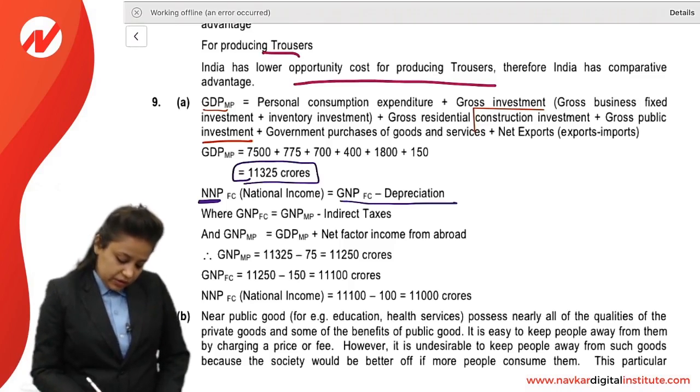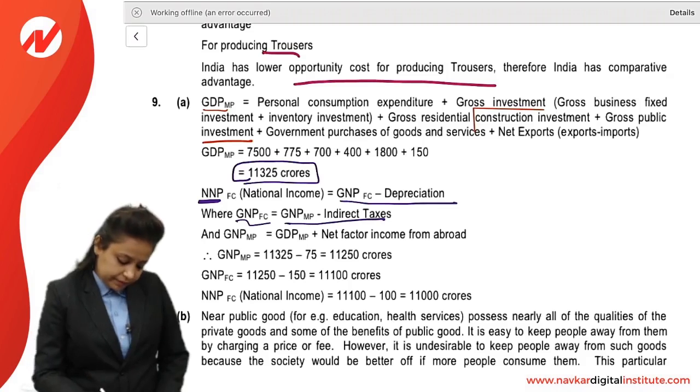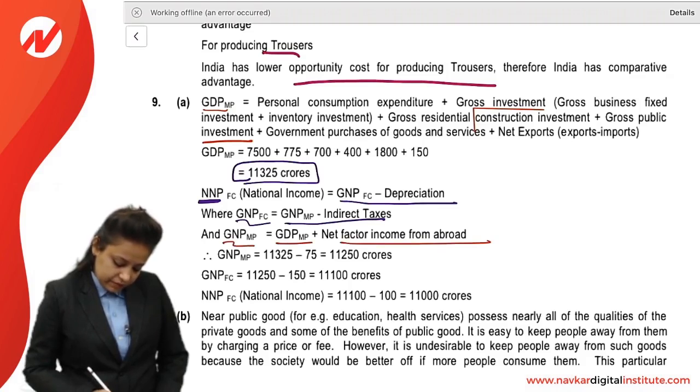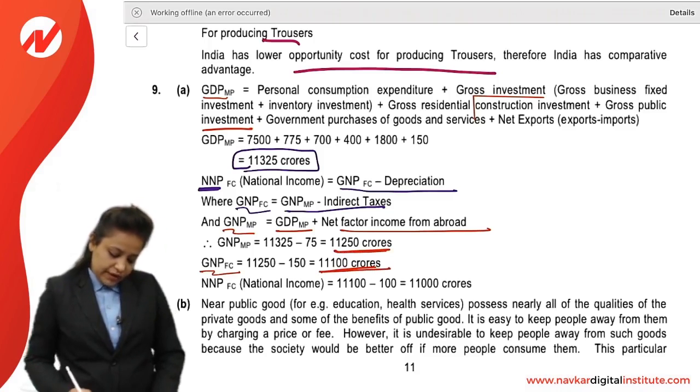GNP at factor cost is equal to GNP at market price minus indirect taxes, right? And GNP at market price is GDP plus NFIA, right? So we will calculate GNP at market price is 11250 crores and GNP at factor cost is 11100 crores. So GNP at factor cost is this much.